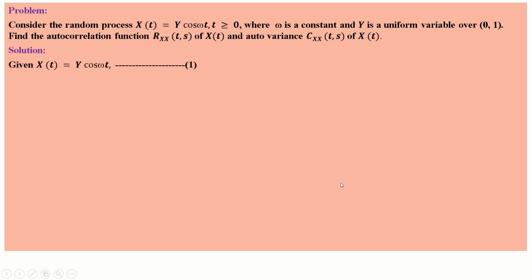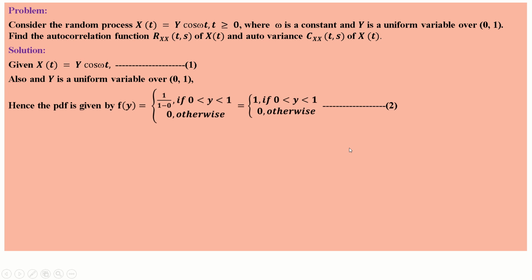We'll see the solution. X of t is given, it is equal to y cos omega t, that is equation number 1. Also, y is a uniform variable over the interval 0, 1. We know the PDF of a uniform distribution, right?